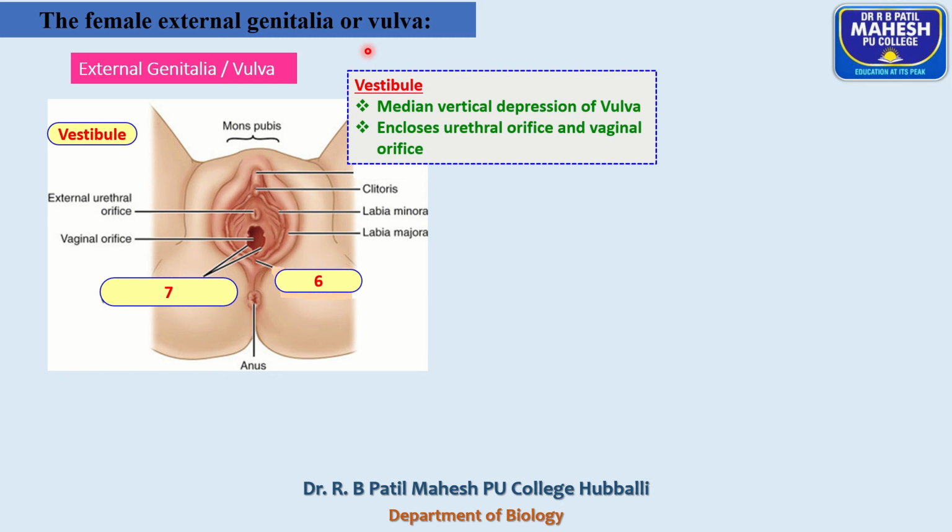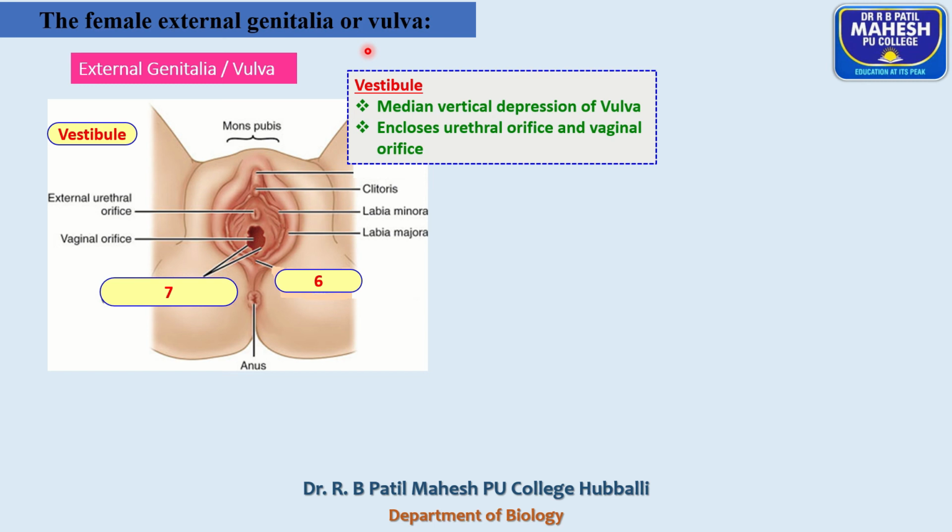On either side of these openings, you find the female accessory glands, two pairs of them. One is the greater vestibular glands, which are commonly known as Bartholin's glands.